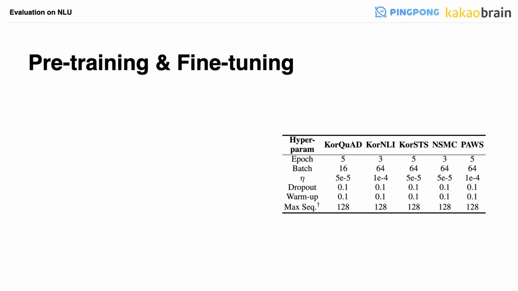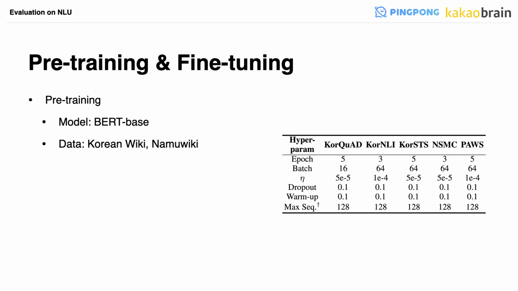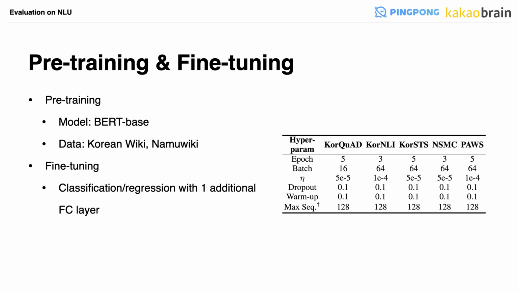We followed the common setting of pre-training and fine-tuning as other state-of-the-art frameworks. We used BERT base architecture with 12 transformer layers and 768 hidden dimensions, and pre-trained on the combined set of Korean Wiki and Namu Wiki, which amounts to 6 GB, for 1 million steps in total. Then we added one additional fully connected layer to fine-tune each model. Detailed hyperparameters are described in the table on the right.